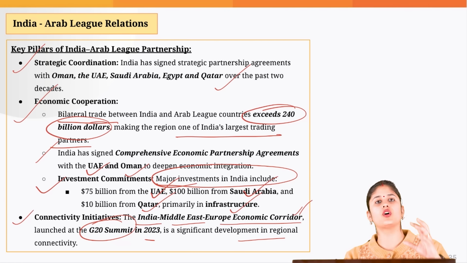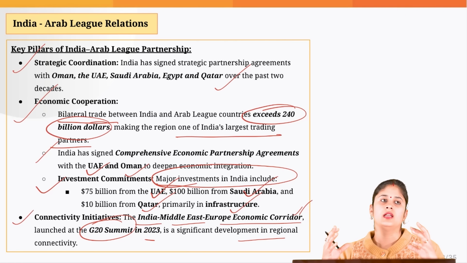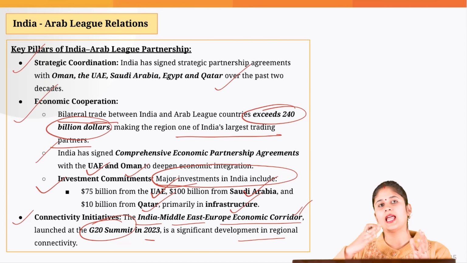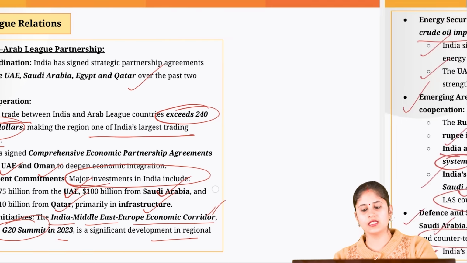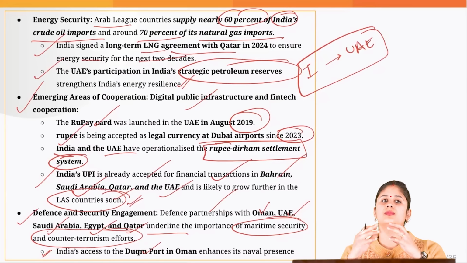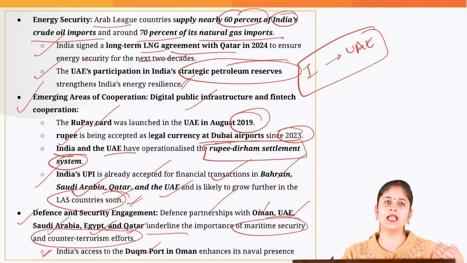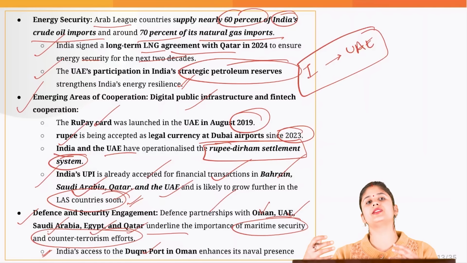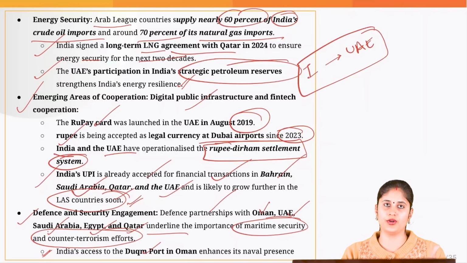So because of the security scenario in these particular nations, it becomes very difficult to ensure effective coordination and negotiation with them. Basically, consensus building is a problem. For this, we need to constantly engage with them. For example, this was the second meeting that we had with the Arab League nations. So constantly like this, we should have meetings and strengthen the bilateral relations with these countries, because they are very important from the energy security point of view.